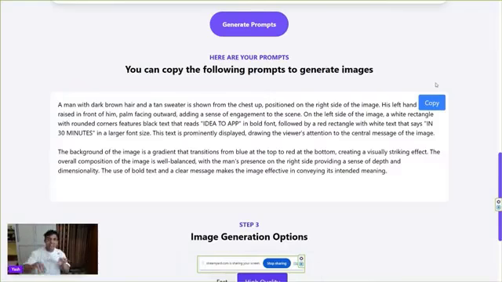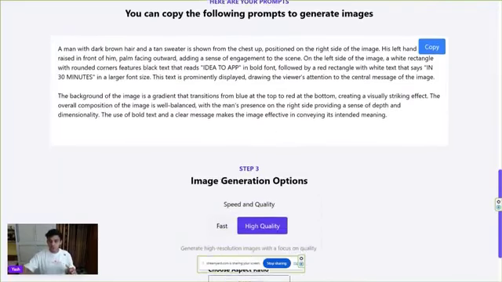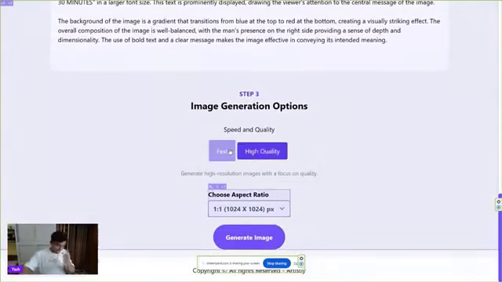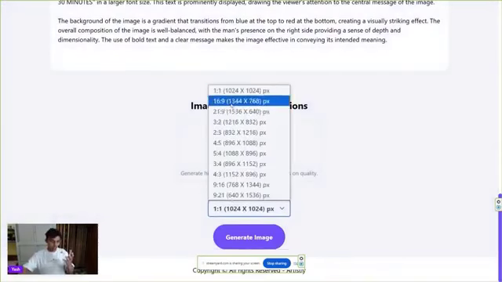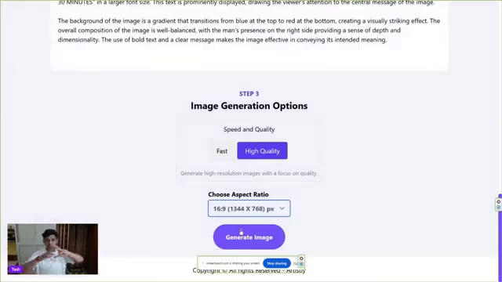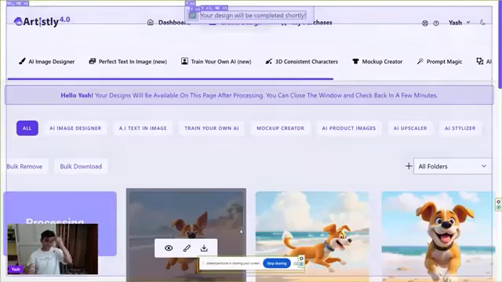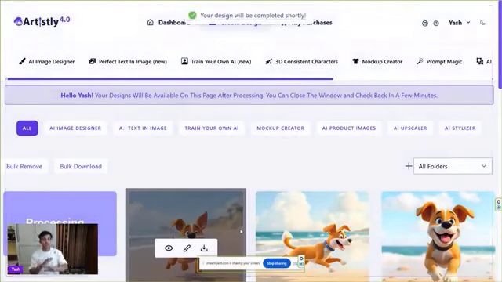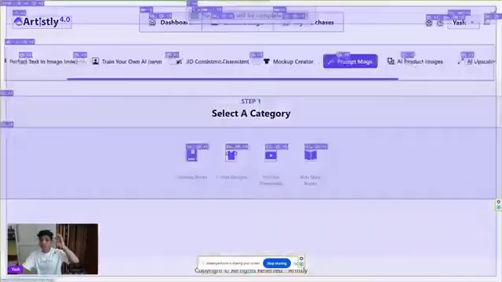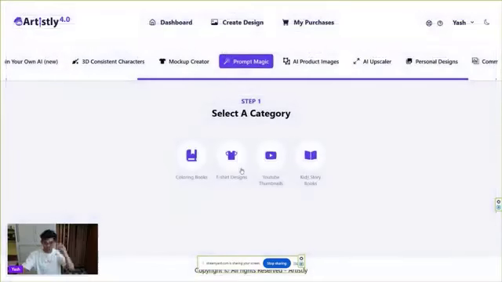So you can change. You can say, like, change the guy to a woman or girl and change the text to this, blah blah blah, right? And you can choose which quality you want, fast or high, and then based on that you can choose the ratio. Like I want 16:9, which is my thumbnail design, and you can generate like that. So powerful, right?